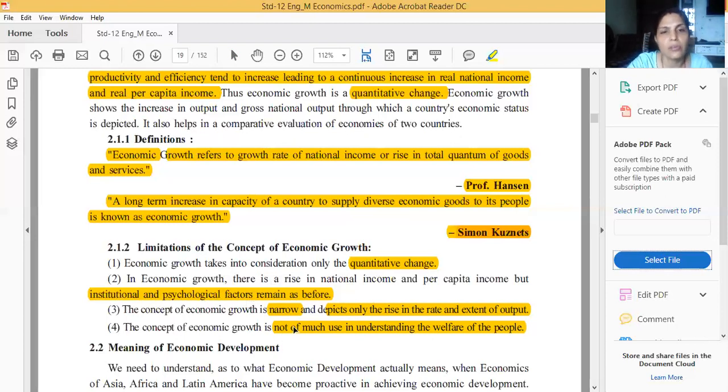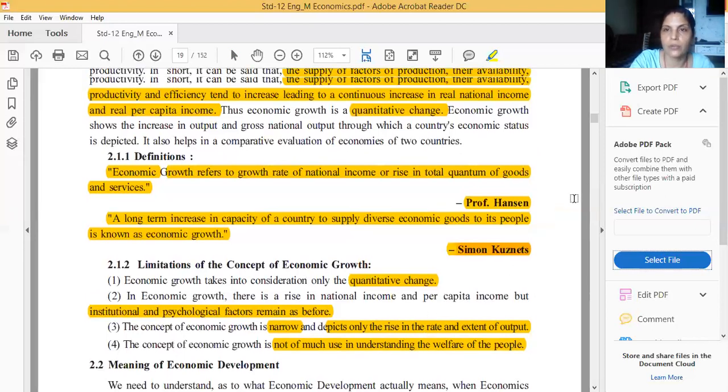Third, it is a narrow concept, because it depicts only the rise in the rate and extent of output. Last, the concept of economic growth is not of much use in understanding the welfare of the people. So these are all the limitations.